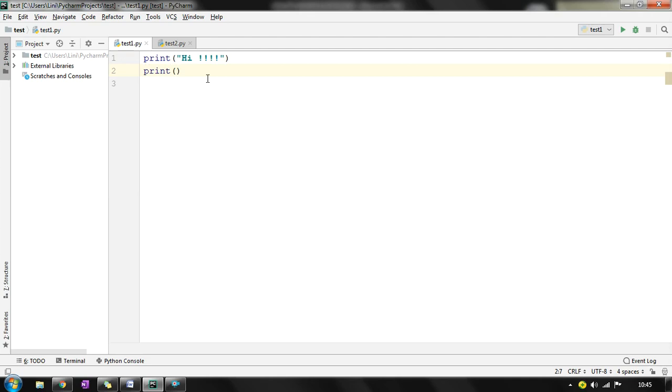Next is hello. Let us welcome you all. So this is a simple set of print output lines that I have created in this module, test1.py. Now coming back to test2.py, I am simply printing.